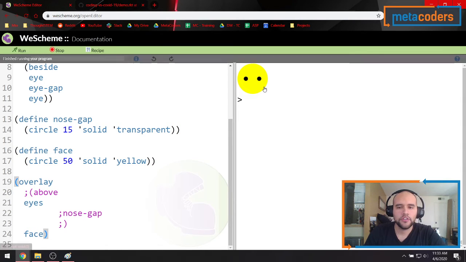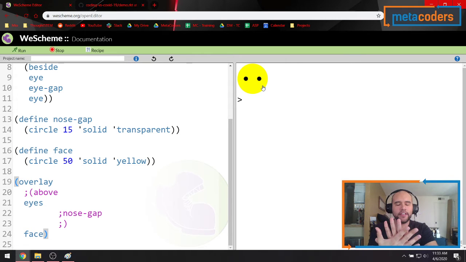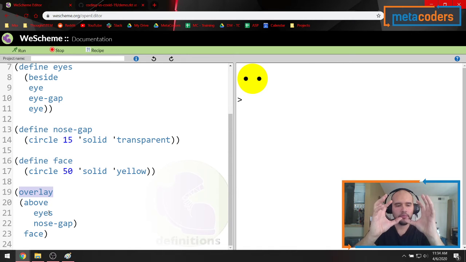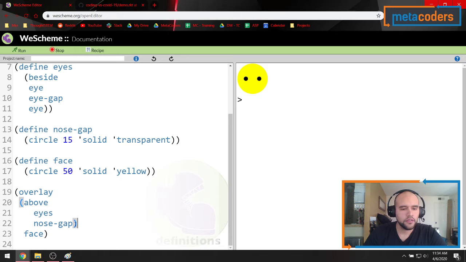Because it's overlaying them, it puts them right in the middle, but I want the eyes to be a bit higher up, right? So they're in the actual spot where the eyes are located in our face. So let me put that code back. So that's why I make the nose gap. I have the nose gap in the face, and then, like I was saying, I use the overlay function to put the eyes and the nose image on top of the face. Because I want the eyes and nose to be one single image, I use the above function to put it on top of each other. And when I run that, it makes our face.